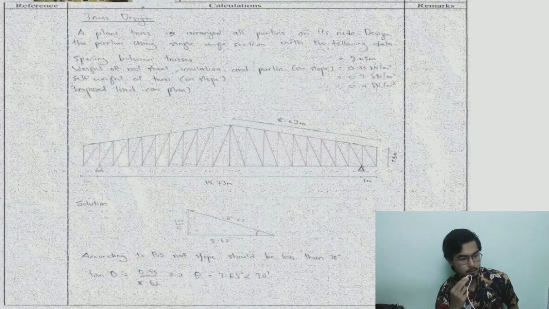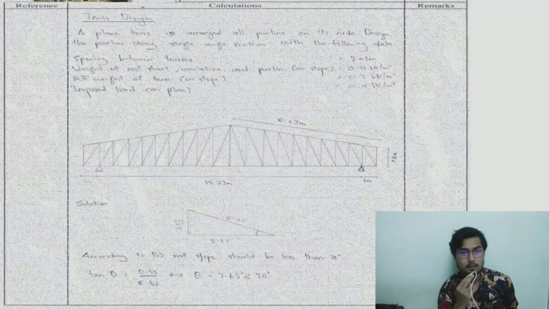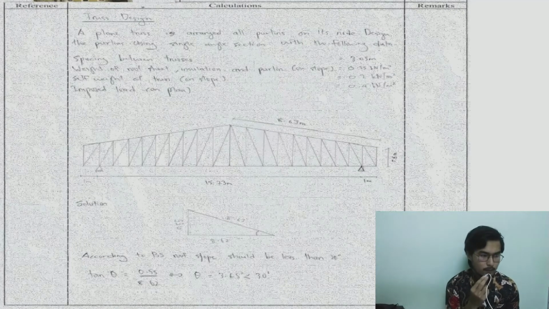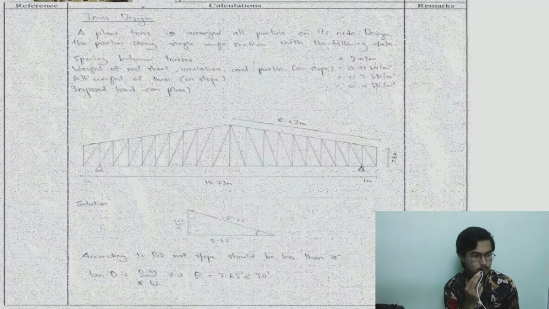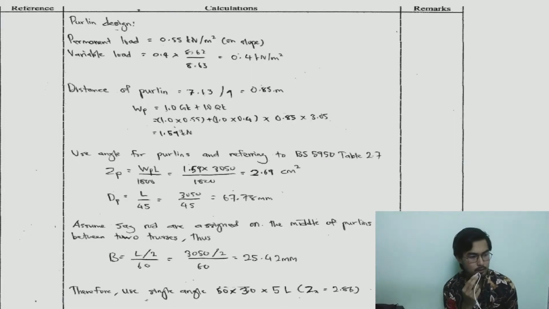Okay, we move to the truss design. As you can see, this is the truss design. This is the specification of the design: spacing between trusses, weight of the roof sheet, self-weight, and imposed load. Purlin design: you can see this is the calculation. The purlin distance is 0.85, and then we use a single angle 50 times 30 times 5 L, Zx equal to 2.86.